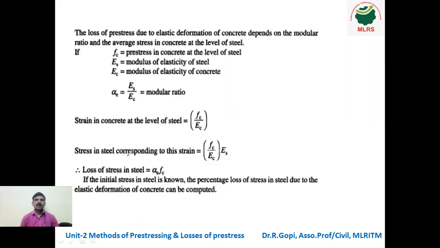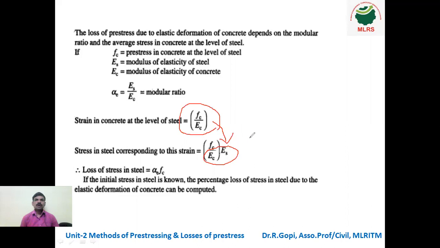Next, the stress in steel corresponding to this strain. According to this stress, what is the strain in steel? We have to multiply by Young's modulus of steel, so that gives Es divided by Ec. What does Es divided by Ec mean? It is nothing but the modular ratio alpha.